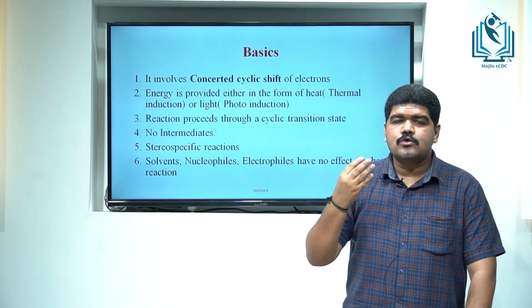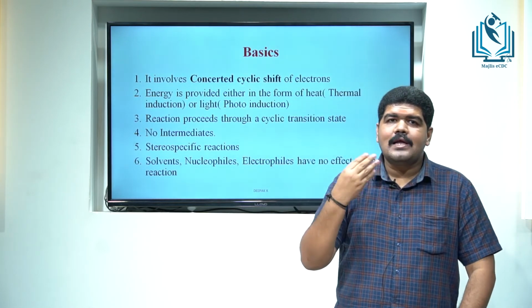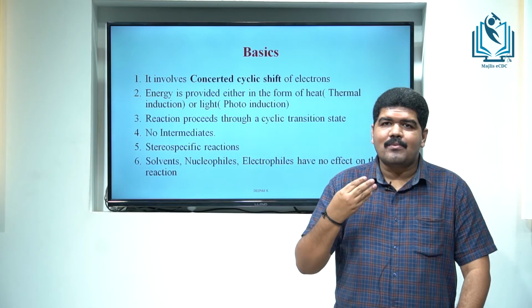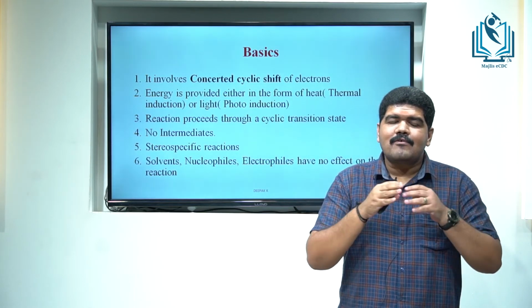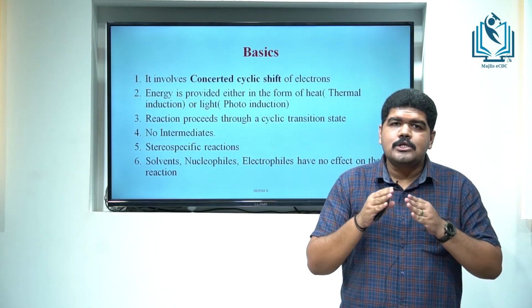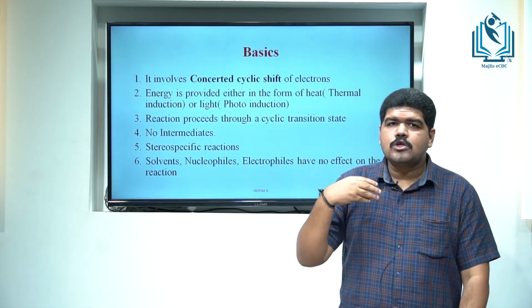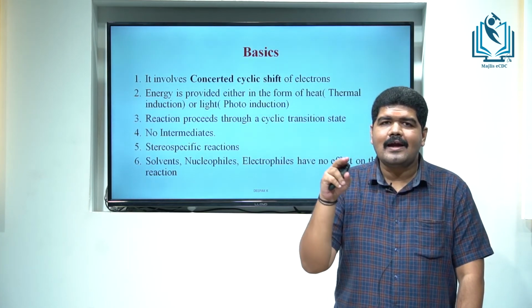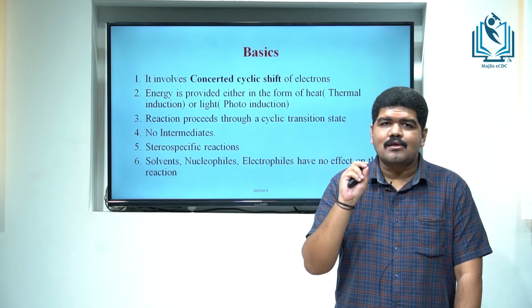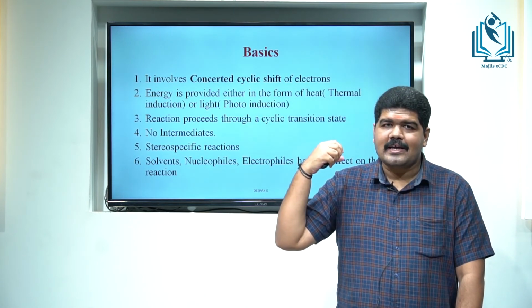We have three types of double bonds: conjugated double bonds, cumulated double bonds, or isolated double bonds. Isolated double bonds are double bonds which are very far apart, separated by two or three sigma bonds or single bonds. Next is the conjugated double bond. Conjugated double bond means you have alternate single and double bonds which can resonate, and that is the property utilized in a pericyclic reaction.